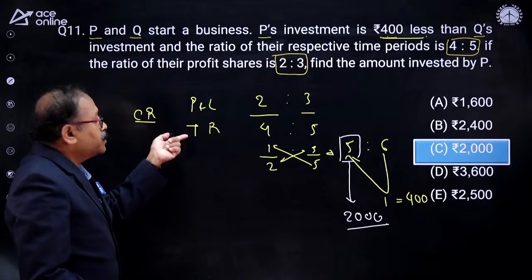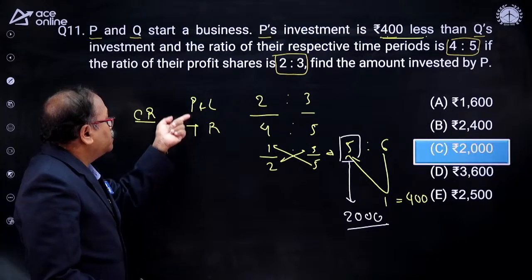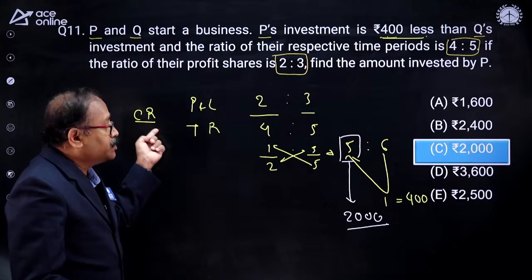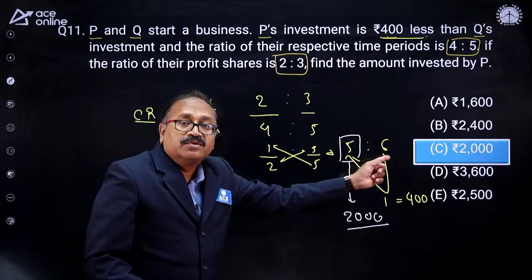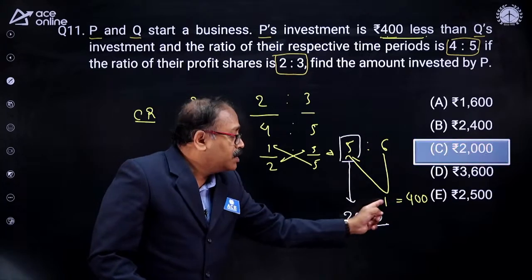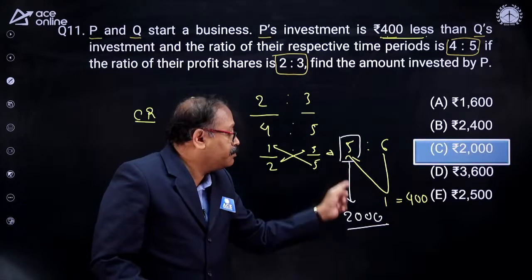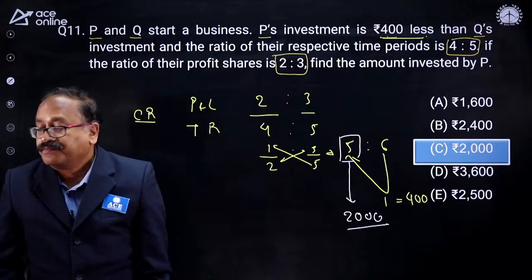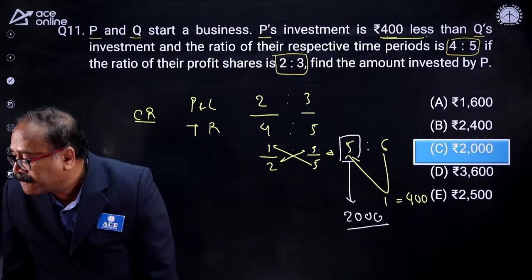This is based on a simple ratio. You have the profit and loss ratio and the time ratio, so by using this, get the capital ratio. I got the capital ratio 5:6. So this is 1 part less, 400 less. So 1 part represents 400, then 5 parts represent 2000. Sumit ji, is this clear, sir?